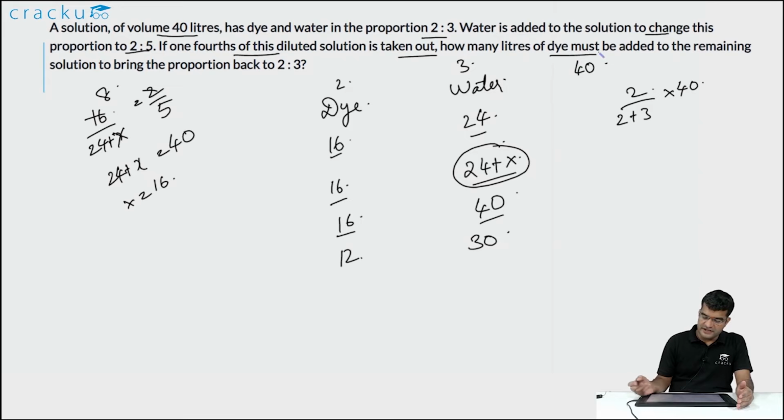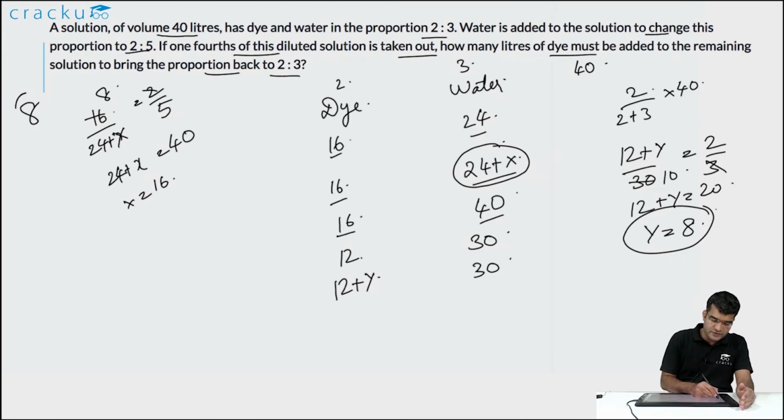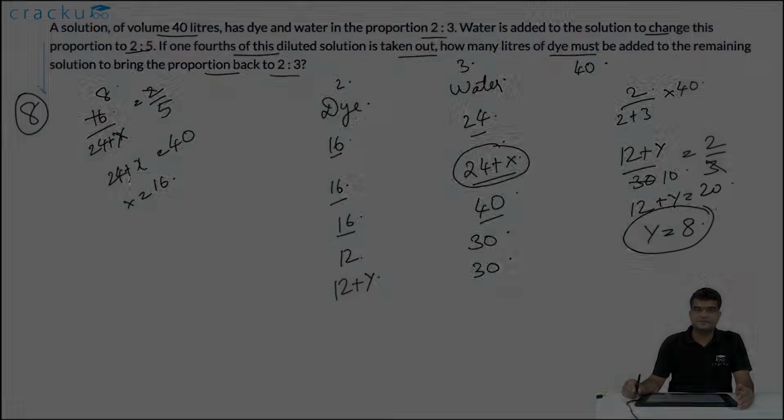Now how many liters of dye should be added to the remaining solution to bring the proportion back to 2:3? So let us assume that y liters are added. So the volume of dye is 12 plus y and the volume of water is 30. So now 12 plus y divided by 30 is equal to 2 by 3. 30 is 10 times 3, so 12 plus y is equal to 20, or the value of y is equal to 8 liters. So 8 liters of dye should be added to bring the proportion back to 2:3.